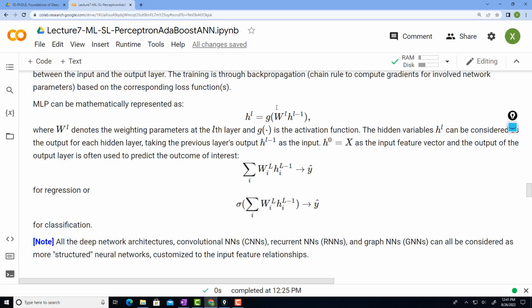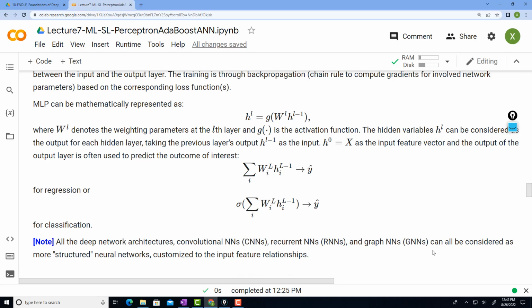Here we notice that the connection or neural network weighting parameters at the Lth layer connect all the neurons in two consecutive layers. So it does not really capture so-called local dependency, as I mentioned earlier. More recently, in deep network architectures, people are trying to capture the temporal and spatial dependency relationships between both the input features as well as the hidden latent representations. And those are basically different types of deep neural network architectures.